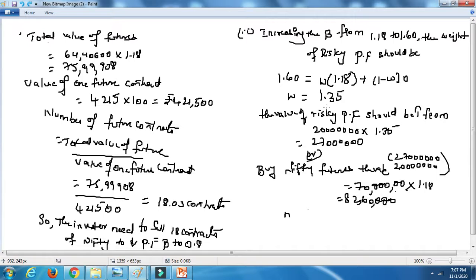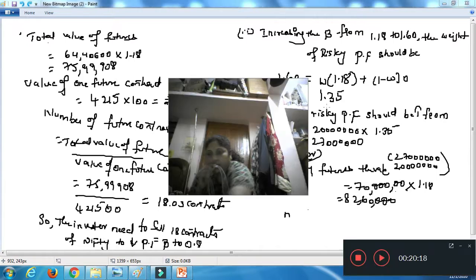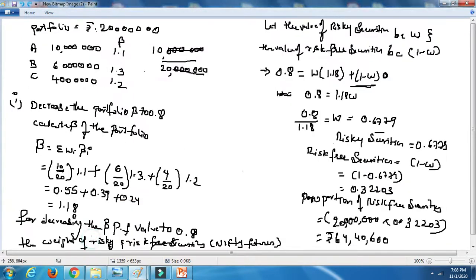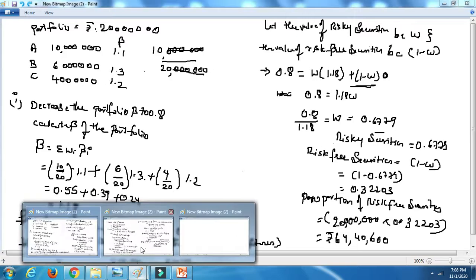And why we are not doing all the things as we have done over here, let me explain that also. See here, what I have done is 0.8 divided by 1.18. Out of 1%, 67% is risky, 0.67 means 67%, and 0.33 are risk-free securities. That is how we calculated the 64,40,600, the value of the portfolio assets, right?